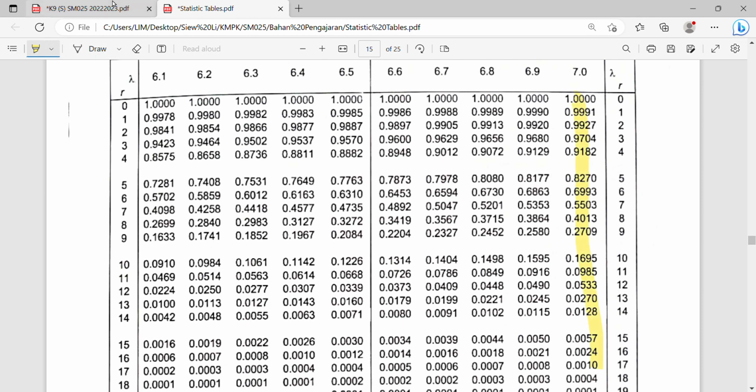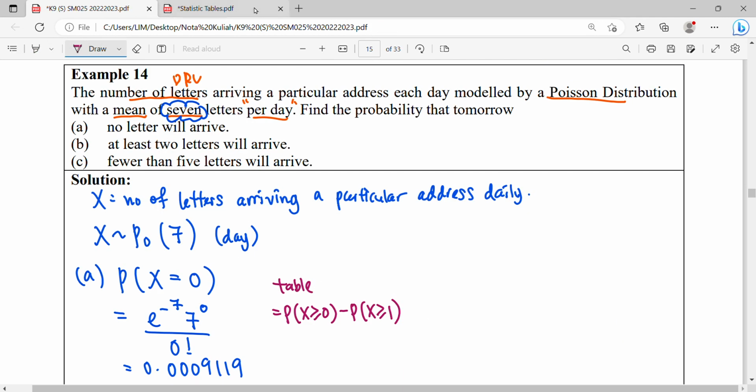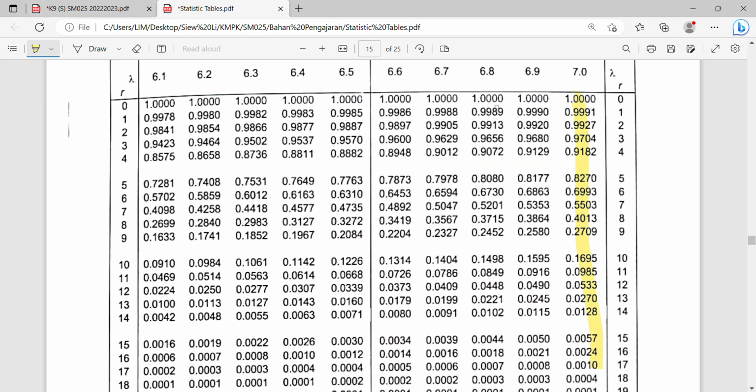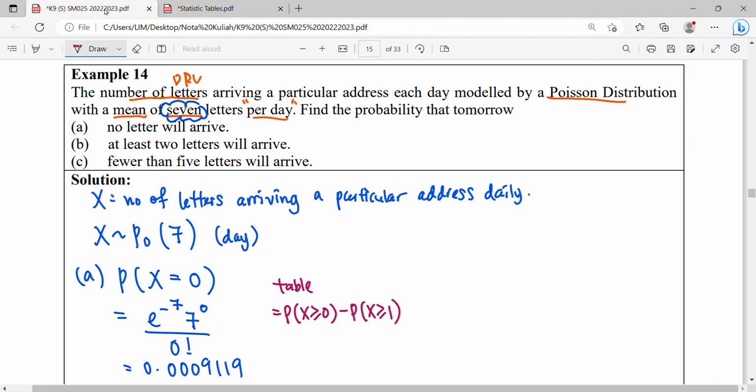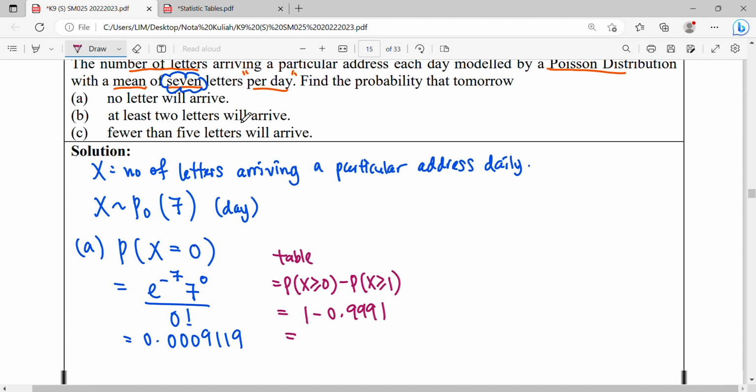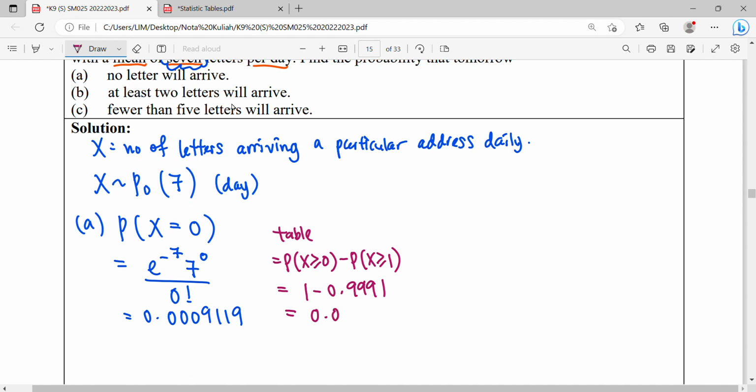So what do you want to read? You will read for 0 and 1. 0 is 1, 1 is 0.991. So jawapan dia sama lah. Tapi kalau guna formula, mesti lebih 3 significant figures.